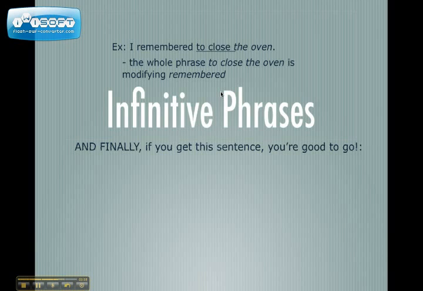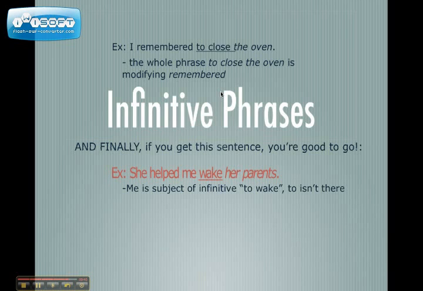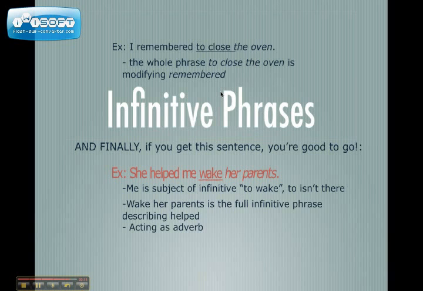And finally, if you get this sentence, you're good to go. Example: she helped me wake her parents. I said that on the last slide. I hope you don't just remember it, but if you know this one, not by heart, just looking at it, then you're good to go. So just highlight that to make it bigger. Me is a subject, and the infinitive is to wake; to isn't there. And wake her parents is the full infinitive phrase describing helped and acting as an adverb.